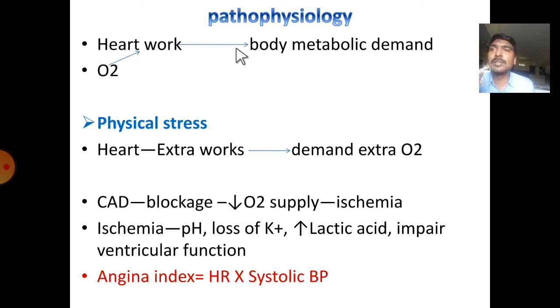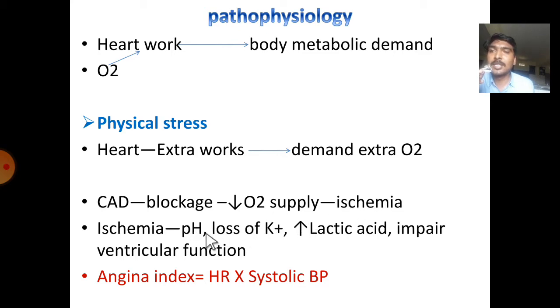Coming to pathophysiology, the heart normally works to meet the metabolic demand of the body, consuming a normal quantity of oxygen. But during physical stress, the heart works extra to meet the extra demand of the body. In coronary artery disease, this extra work demands extra oxygen, but due to blockage of the coronary artery, the extra oxygen may not be supplied during physical exercise. This leads to the development of ischemia.